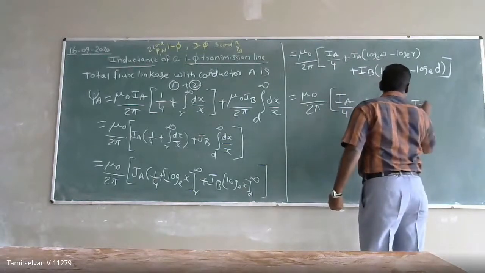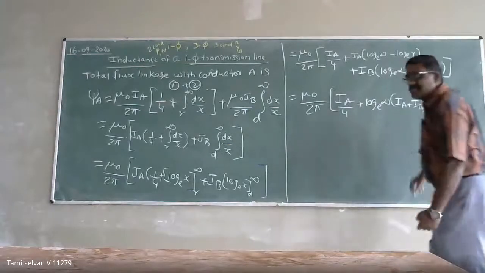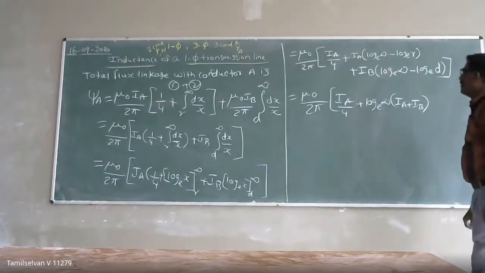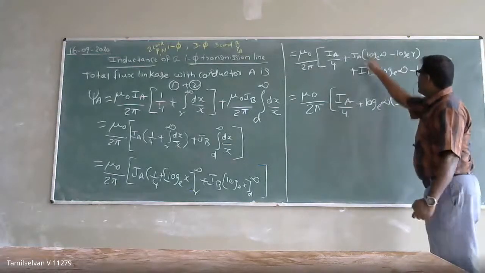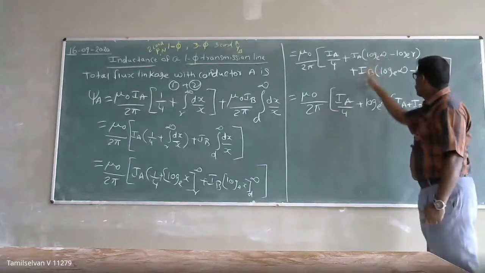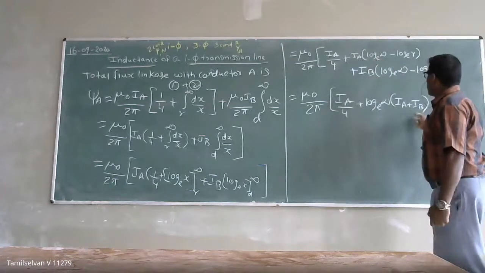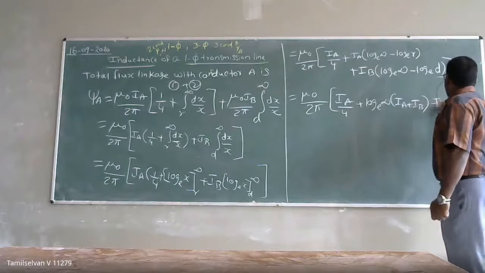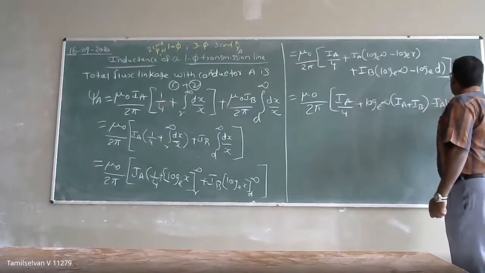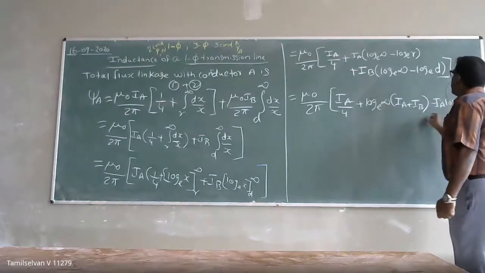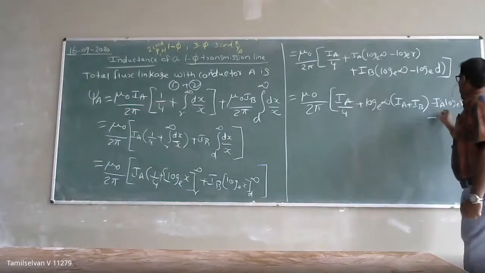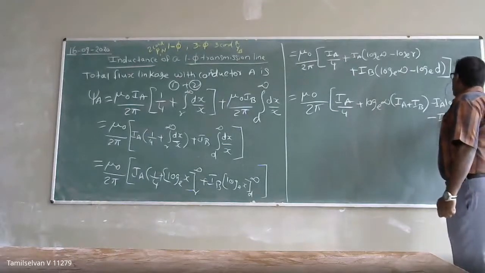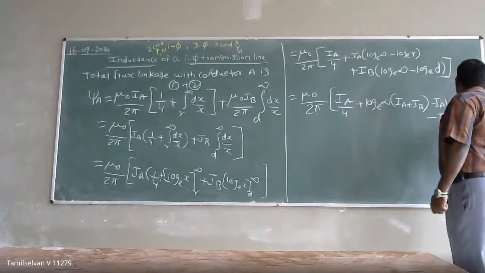I am combining both the things. Log base e of infinity will be infinity. Here both log infinity terms are added. So it is IA plus IB times log infinity, minus IA into log base e of r, minus IB into log base e of d.